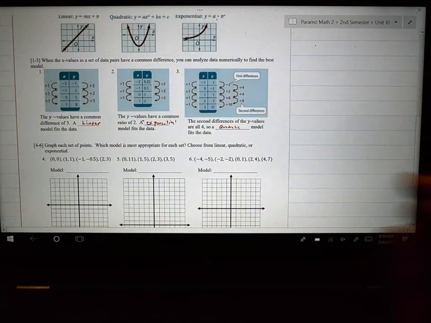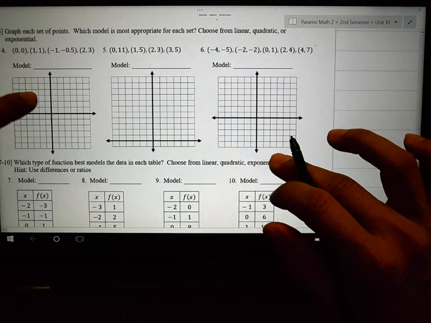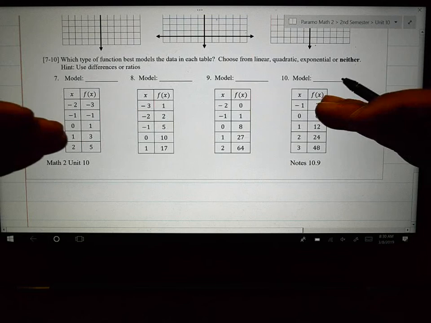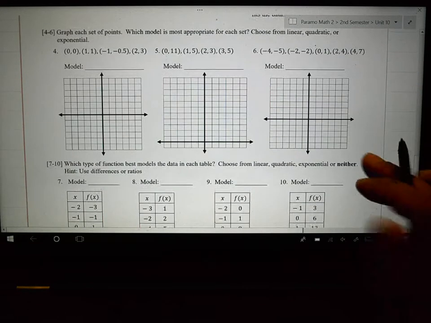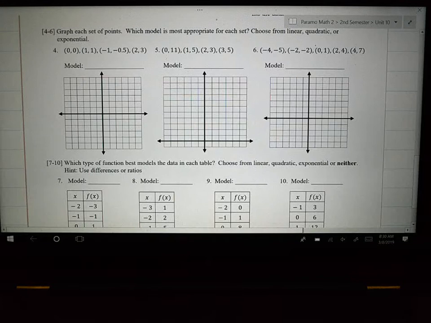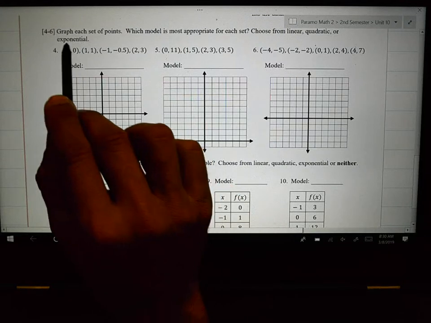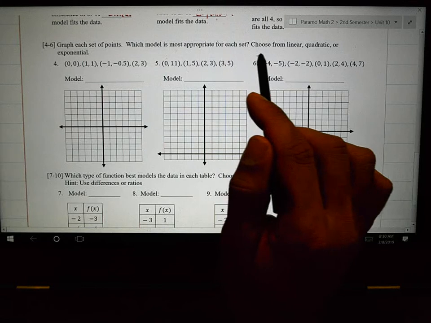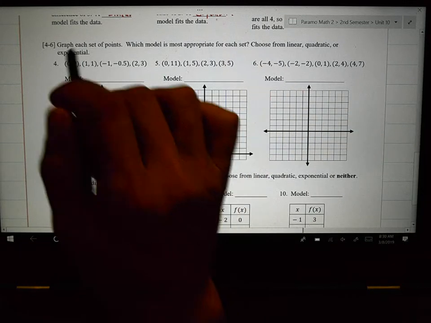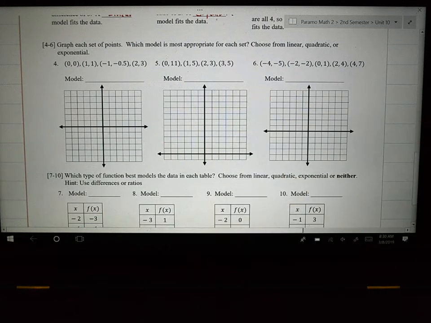So if we know that, then most everything else should make sense to us as we go through this worksheet. Sometimes you're going to have to graph. Sometimes you're going to be looking at a chart. So let's look at a graph. Let's do a couple of examples. It says graph each set of points. Which model is most appropriate for each set? Choose from linear, quadratic, or exponential. Now notice it says that you only have these 3 choices.